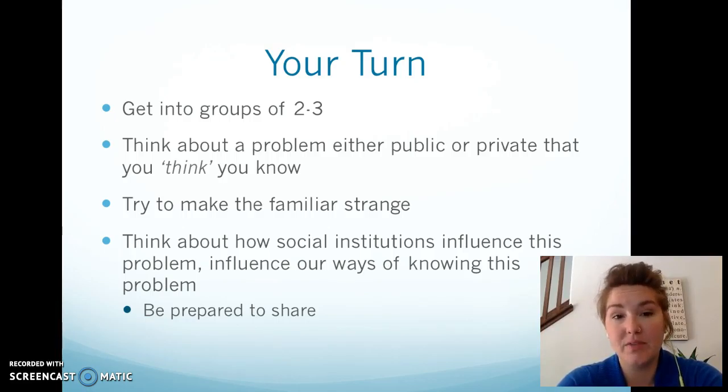Okay, so we are not in class today, but we are going to think about a problem, either public or private, that you think you know. We can connect this to macro and micro: public, macro; private, micro. Jot down all of these things that you think you know about it. Then the next step is to make the familiar strange. Start to question why these things are. Start to think about other reasons why some of these ideas or social issues are. Then the third step is to think about the social institutions and how they influence this problem, or how they influence our way of knowing this problem. Pause this video and take the time to fill this out.